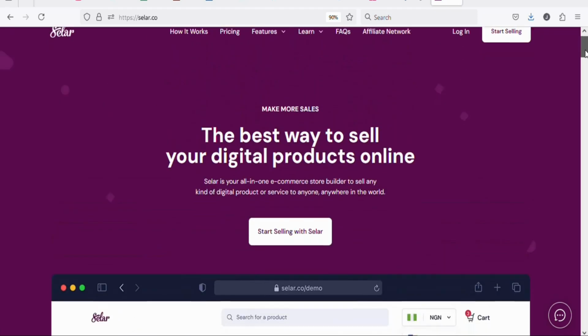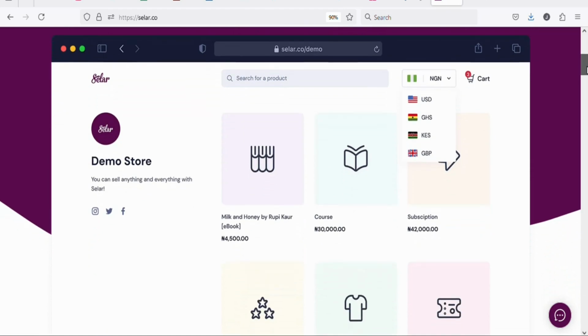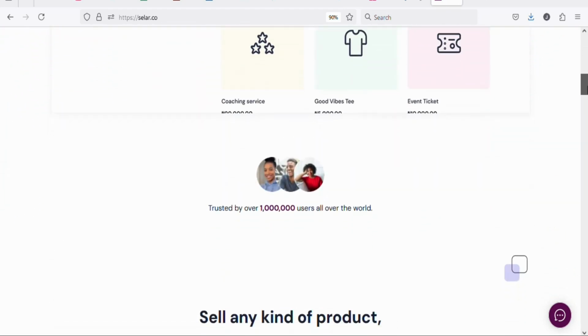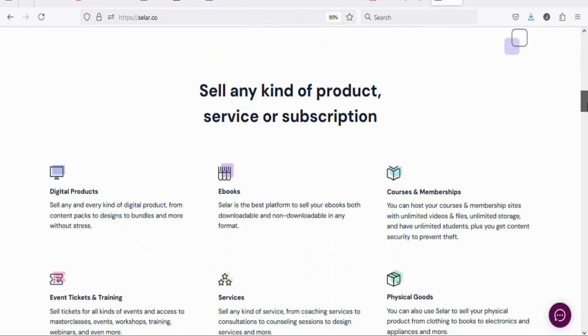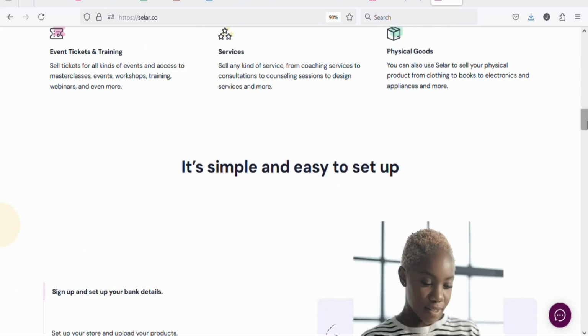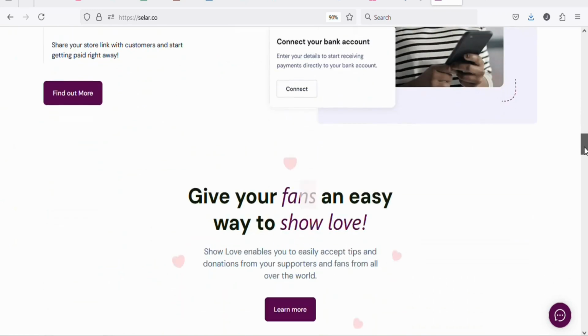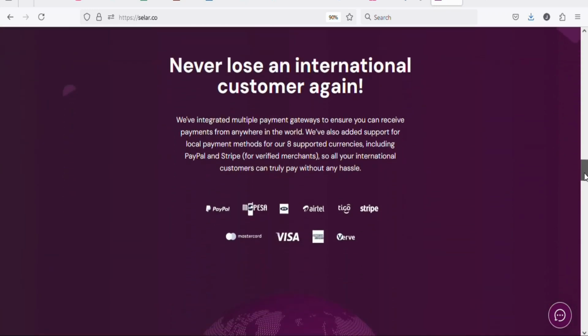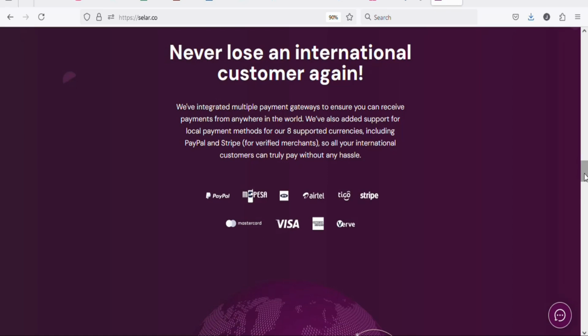Seller.co is one of the largest platforms where you can sell your digital downloads for free without paying for anything. What they do is that they only charge withdrawal fee. So if you sell a product on this platform, you don't need to pay for anything. Once you make the sale, when you are withdrawing your money, they will charge a little fee from the amount that you want to withdraw. They pay through different methods. You can get your payment through PayPal, you can get it through mobile money, you can get it through bank transfer, and a whole lot of different payment methods that you can use to receive your money.